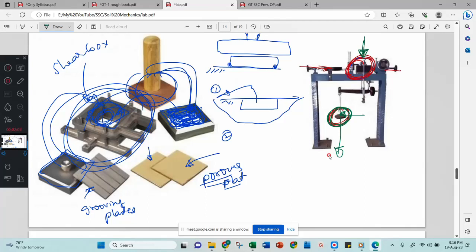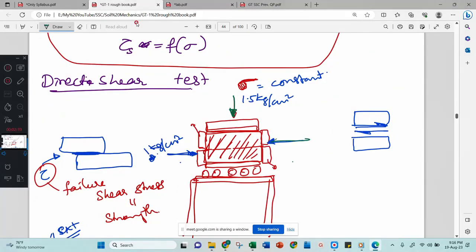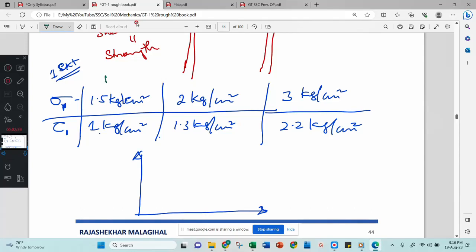Correct? Now you are applying here 1.5 kg per centimeter square. Then after that, one machine is here. This machine will push the horizontal load. When it breaks at this point, the machine or a proving ring will give you this load, that is your shear strength, the shear stress at failure. Then you have 1.5 and the failure value, which you write in one table. The first experiment, you write 1.5 and 1.